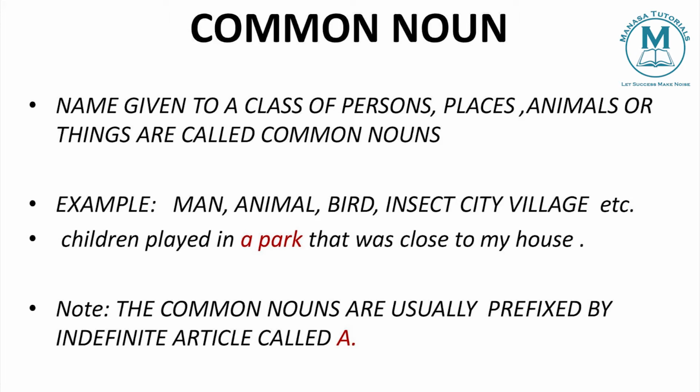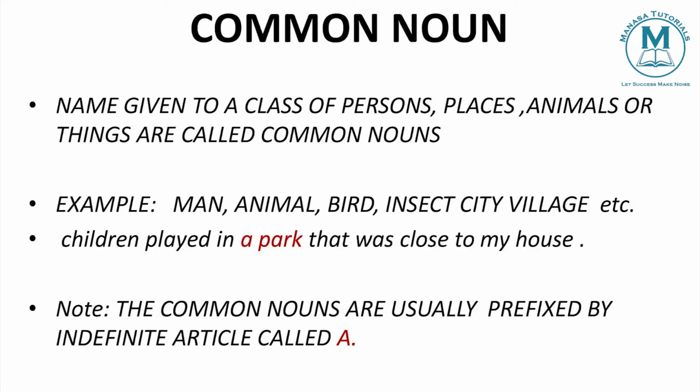A name given to a class of persons, places, animals or things is called a common noun. Let's see examples of common nouns: man, animal, birds, insects. When I say man or animals, did I specify any animal name? No, I was just saying animals. I am calling it commonly, not giving a specific name. That is the reason these are called common nouns. We don't specify them.